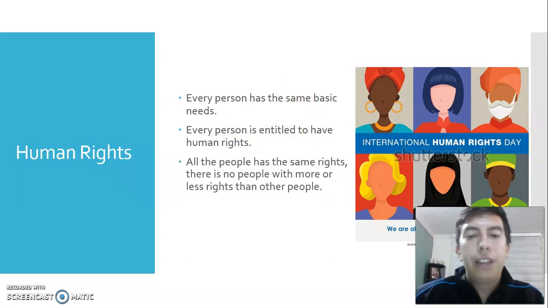All the people have the same rights. There are no people with more or less rights than other people.